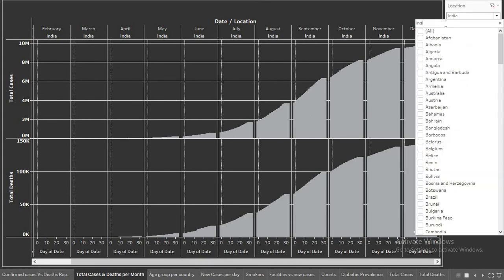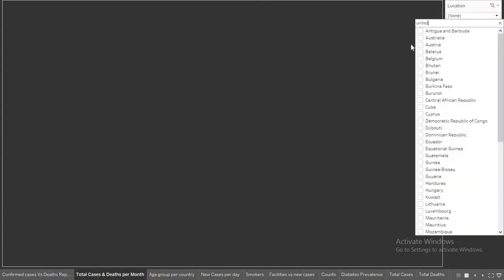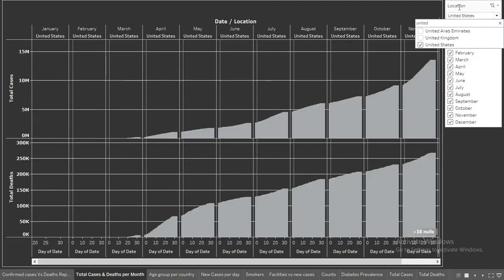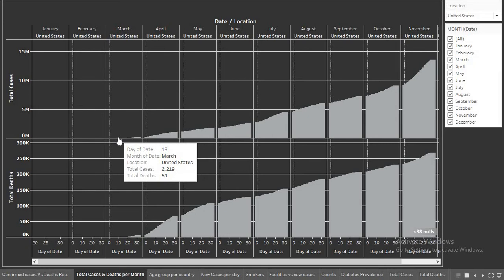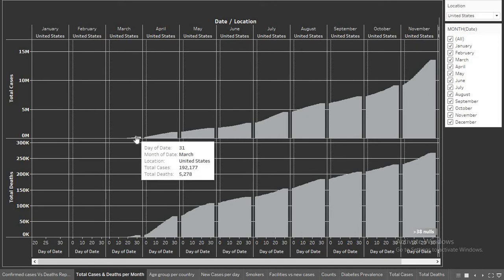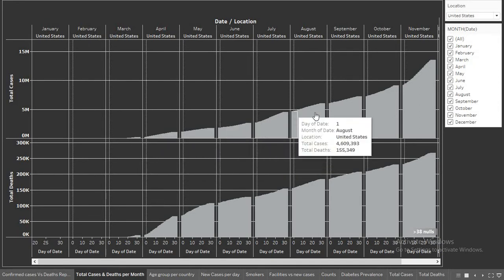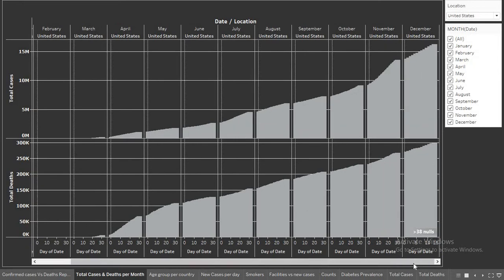So let's look at the United States, which stands at the top. We can see the graph of the United States as well. In the United States, it all started in the month of March, and in India it started in April, so the COVID breakdown happened in the United States before India. From this graph, we can also infer that there are higher numbers of cases and deaths as time goes on, and the count has increased drastically in the US as well.